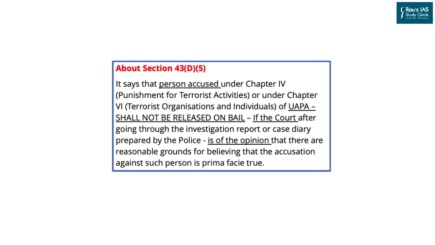Section 43D(5) of the UAPA says that a person who is accused under Chapter 4 or Chapter 6 of UAPA shall not be released on bail if the court, going through the investigation report or the case diary of the police, is of the opinion that there are reasonable grounds for believing that the accusation against such person is prima facie true.